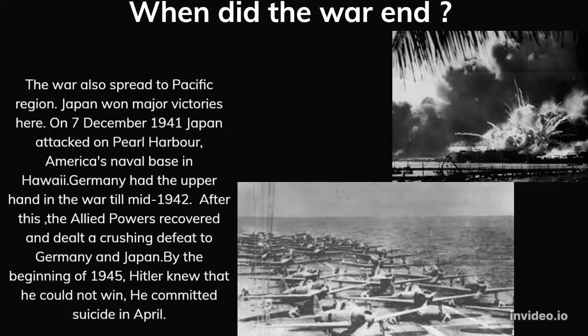Germany had the upper hand in the war till mid-1942. After this, the Allied powers recovered and dealt a crushing defeat to Germany and Japan. By the beginning of 1945, Hitler knew that he could not win. He committed suicide in April.